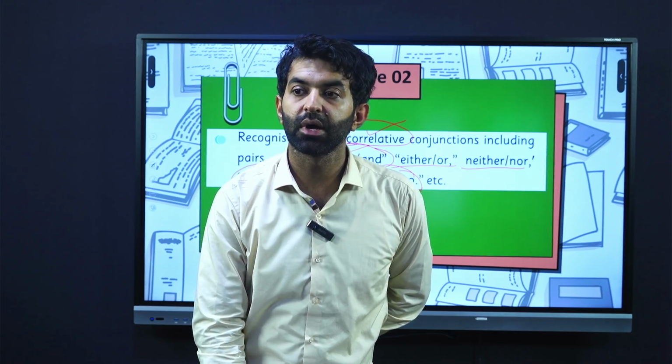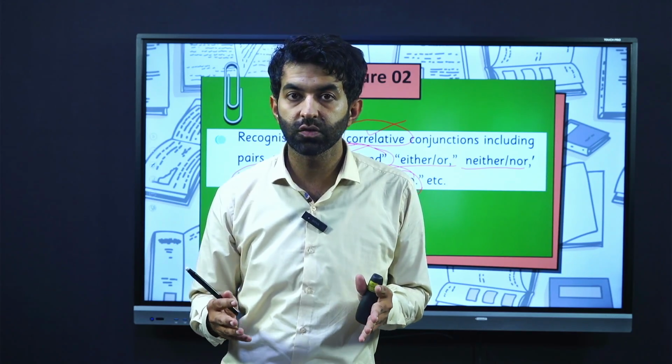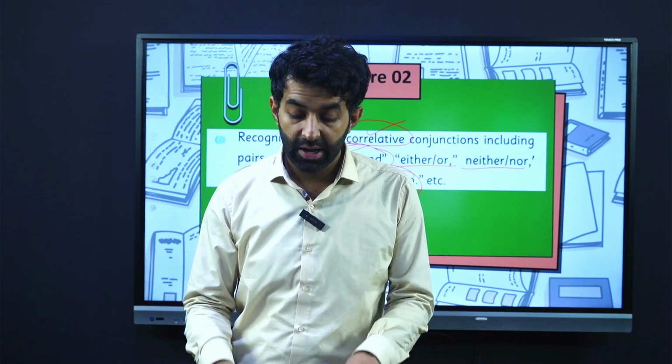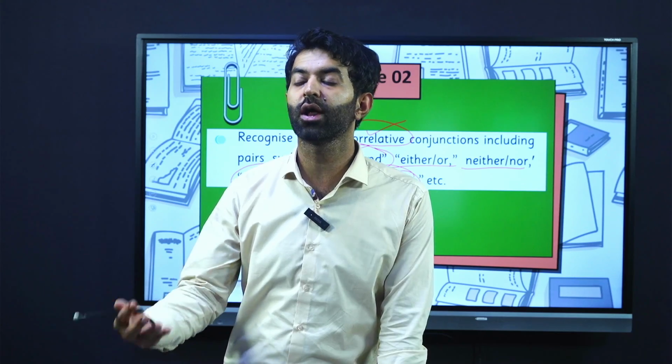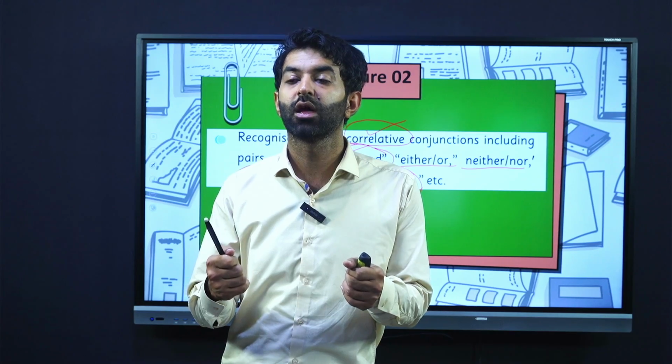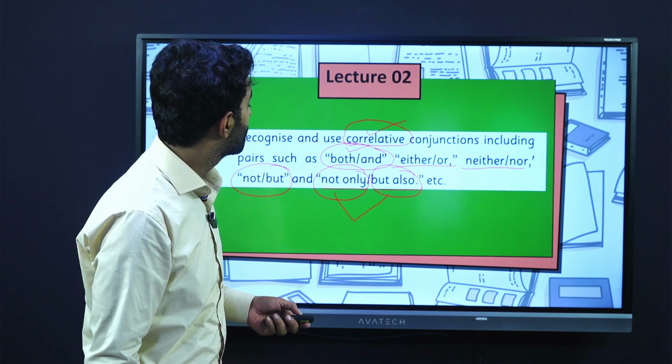पिछले lecture में हमने correlative conjunctions के बारे में सीखा, कुछ correlative conjunctions सीखे और उन्हें कैसे use करते हैं। But in this coming lecture, we will see some more correlative conjunctions, and you will identify them and use them in your sentences. So we will talk about this.